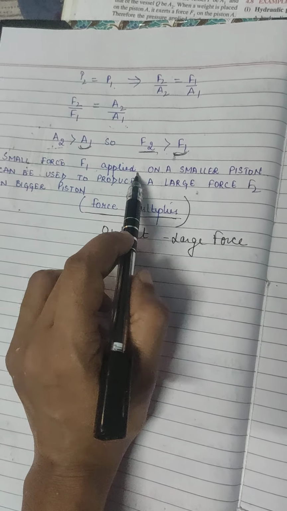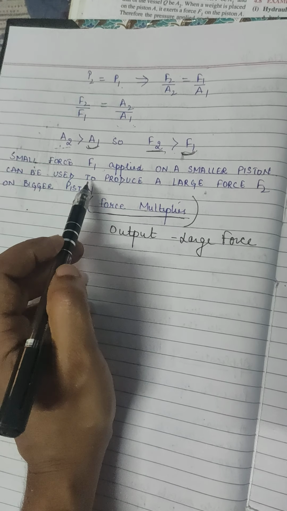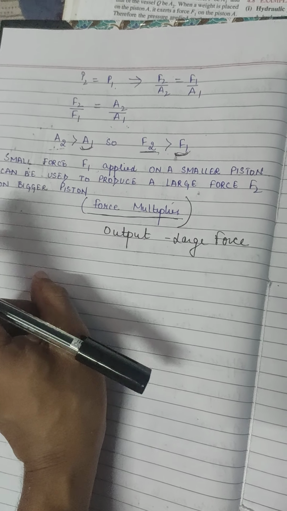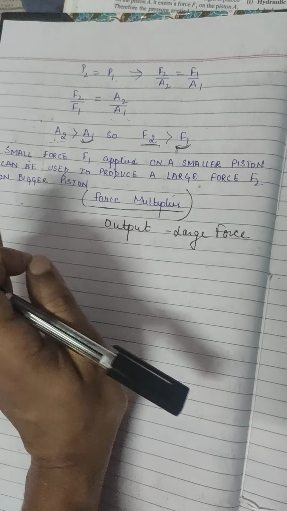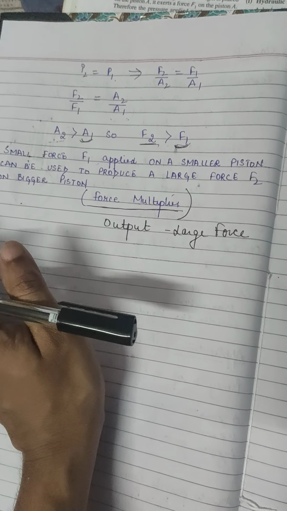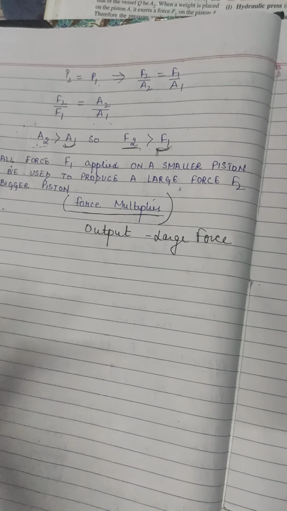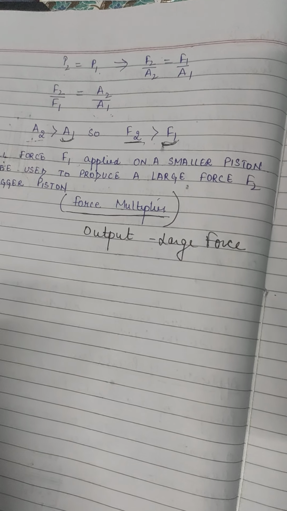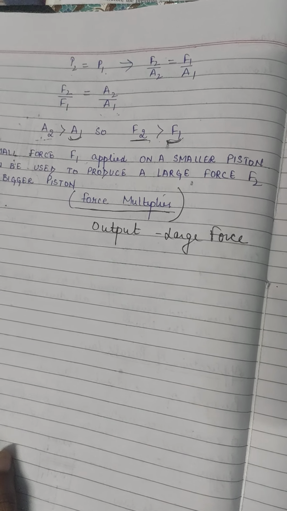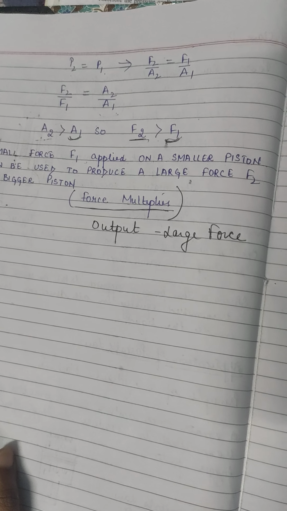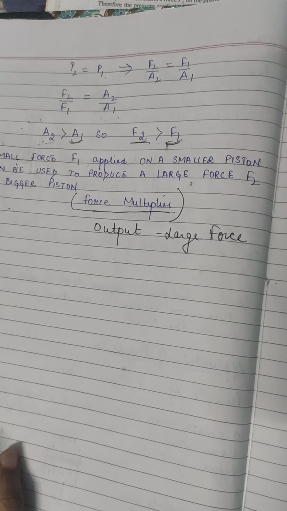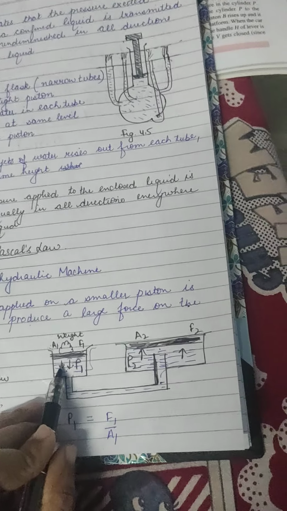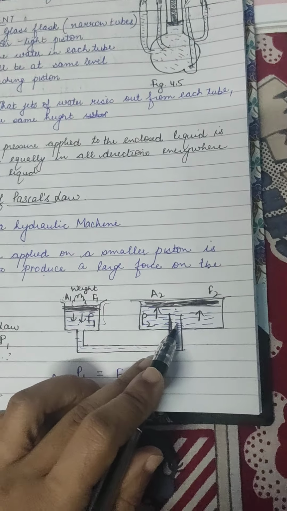Small force F1 applied on a smaller piston can be used to produce a larger force F2 on a bigger piston. So what we have done is two things. One is the definition of Pascal's law, which states that equal amount of pressure will be affected at all the corners of the confined liquid on which we are applying a pressure. And the other one is the principle of hydraulic machine, that a smaller force applied on a smaller piston is transmitted to produce a larger force on a bigger piston. So you applied here a smaller force, but the effect is larger. Thank you.